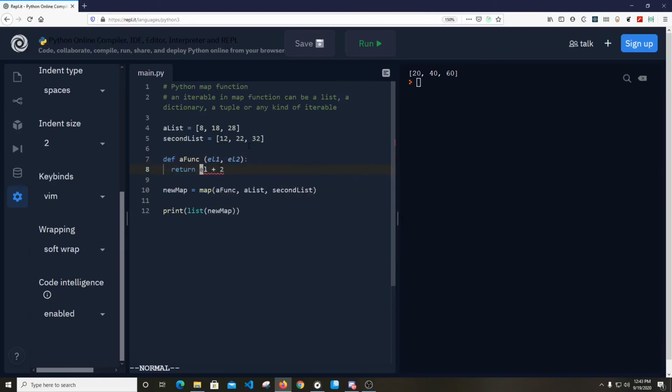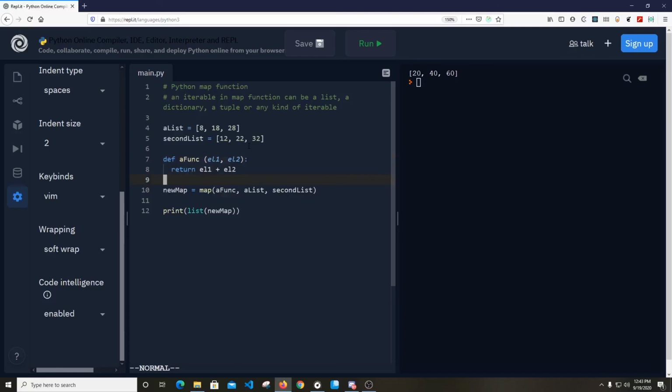So instead of returning the elements after adding 2, let's add element 1, meaning elements of the first list, to elements of the second list.